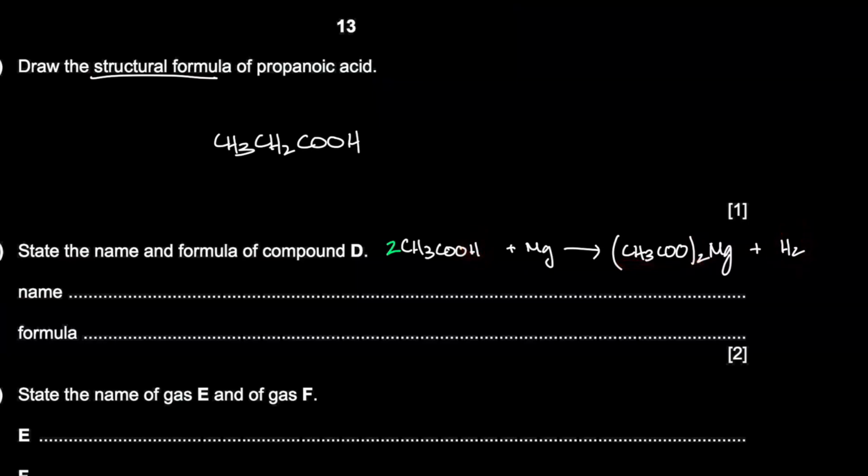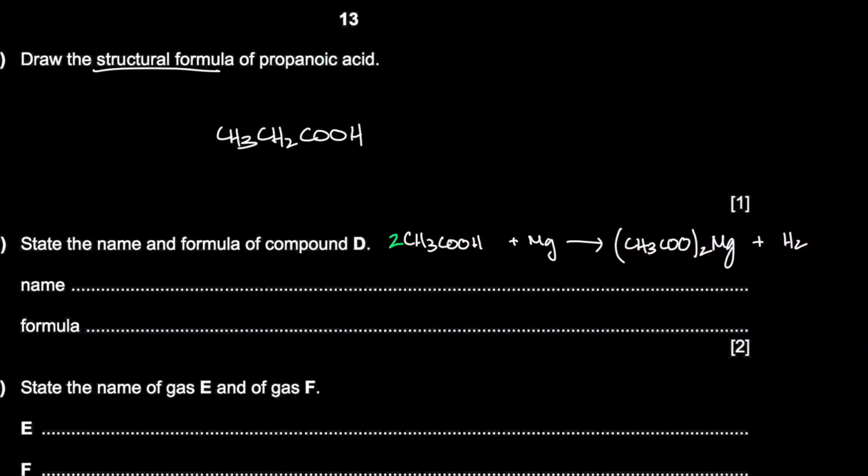So the name is going to be magnesium ethanoate, and the formula is what I just wrote down: (CH3COO)2Mg.